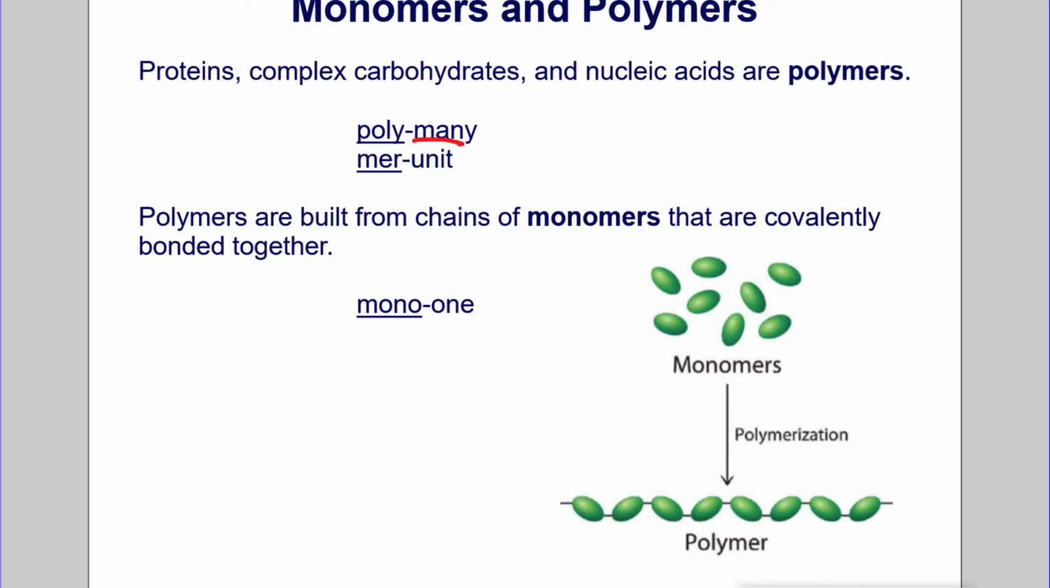Poly means many, and mer means unit. Polymers are built from chains of monomers that are covalently bonded together. Mono means one. In this diagram, we see monomers that undergo polymerization. That means binding the monomers together to make a polymer, made up of many monomers.